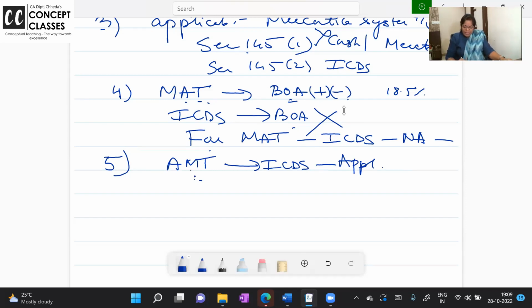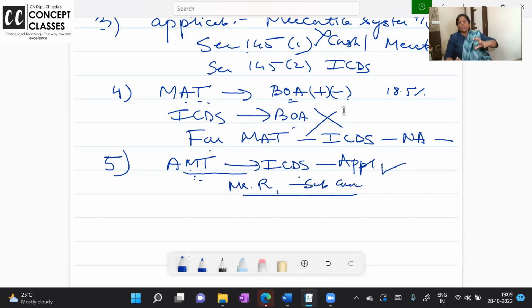For example, you are doing AMT for, say, an individual, Mr. R. But Mr. R has received some subsidy, some grant. Now for grant, we have ICDS. In accounts, they say you should recognize grant when the condition is fulfilled. ICDS is saying when you receive the grant, take it in income. So like this, while computing AMT, shall we apply ICDS? The answer is yes. I'm telling you, lot of analysis and reasoning. That's why I said pay attention to these first 15 minutes carefully, because when you justify like this, it will be clear.